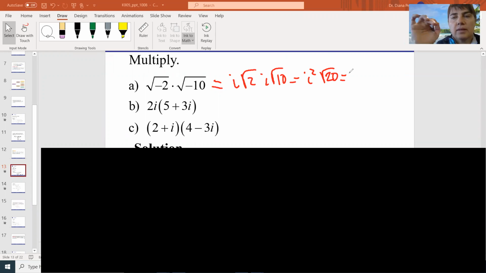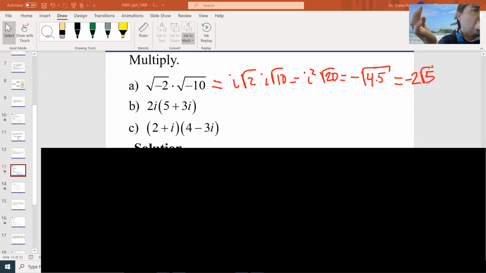The thing is, you need to simplify the square root of 20 though. You write negative on the outside from the i squared, but the square root of 20 is 4 times 5, right? You need to get the 4 out. You need to always simplify the radicals. That's what we learned in the previous chapters. But we didn't do that with the 6. On the first, we couldn't get anything out, could we? Well, it was 6 times 5, which is 30, but there is nothing you can take out. You cannot simplify the square root of 30.